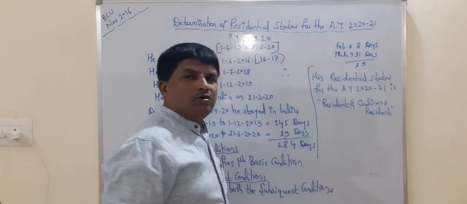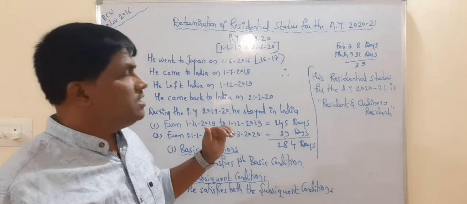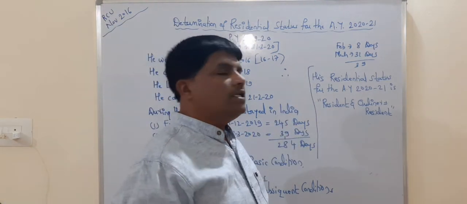You can write only resident also. It means his residency status in this problem is resident and ordinary resident.